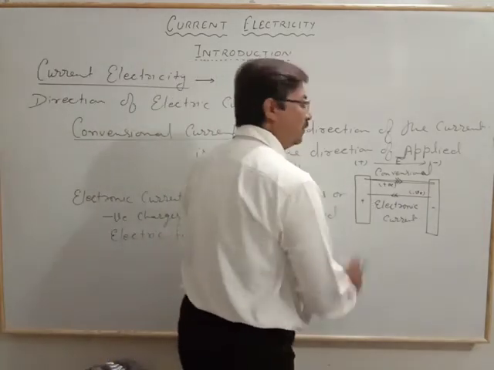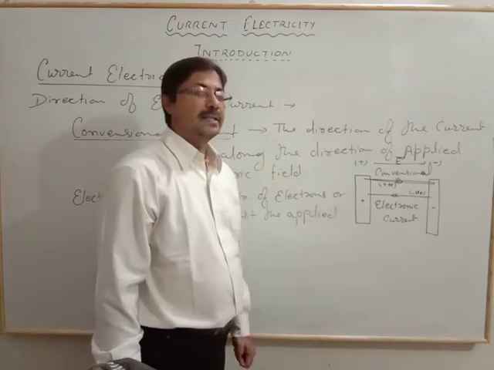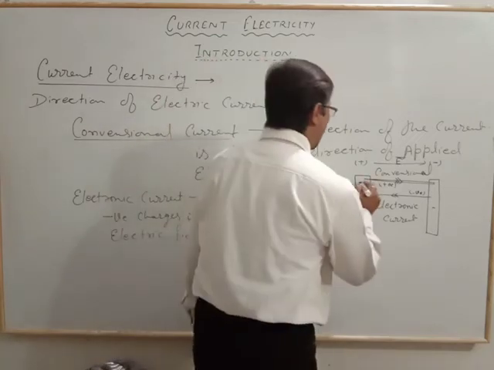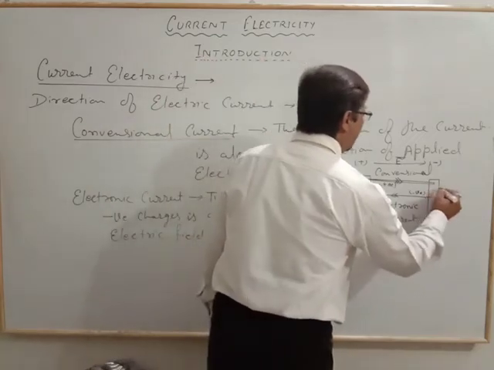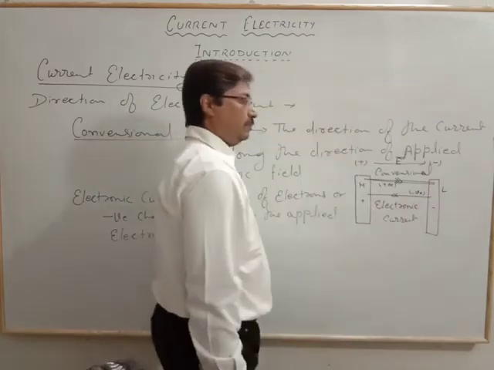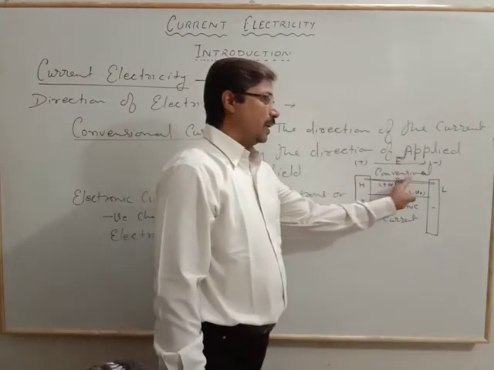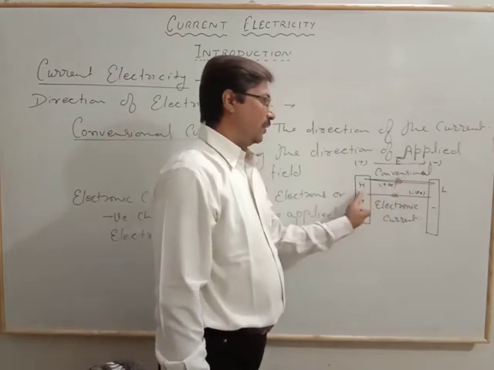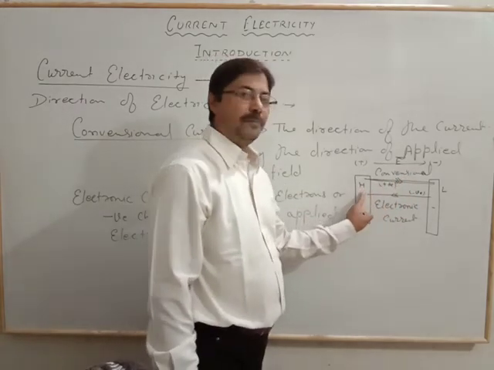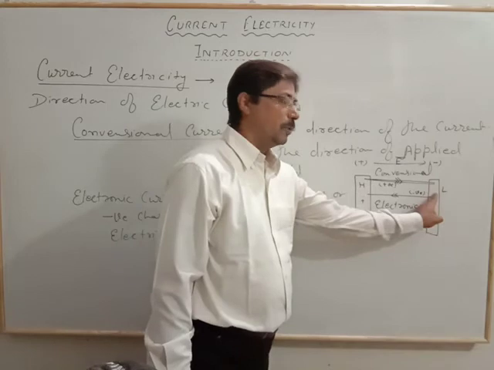Now here we will write this one. The positive is considered as the high concentration or high potential, and the negative is considered as the low potential. So when we are talking about the conventional current, the charge will move from the higher potential to the lower potential.